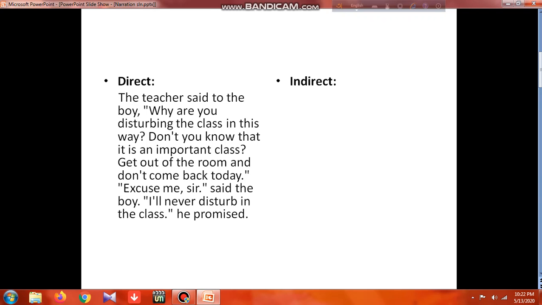Then you need to notice particular words, like this, here, today, and how they change: today becomes that day, this becomes that. We need to remember this also. Well, now let's see the solution of it.